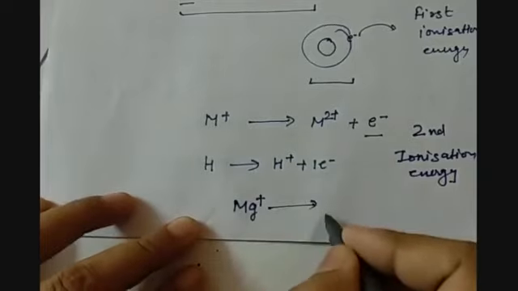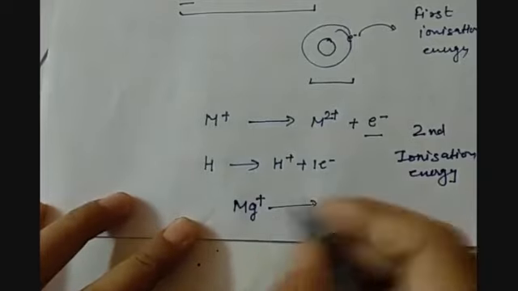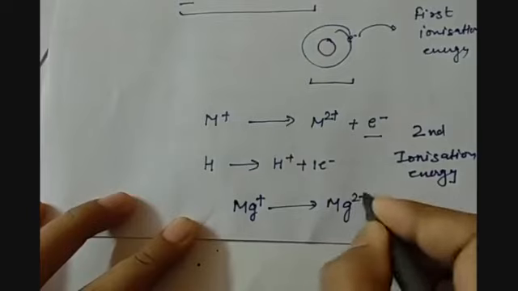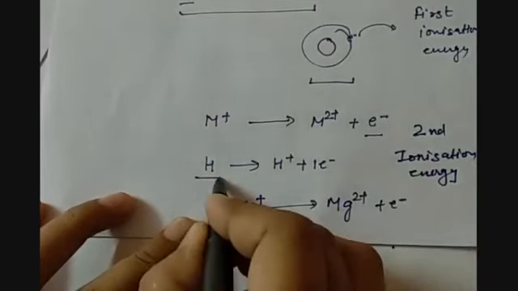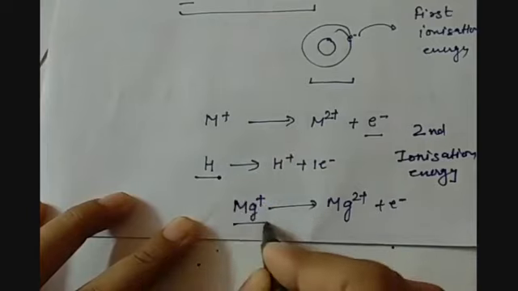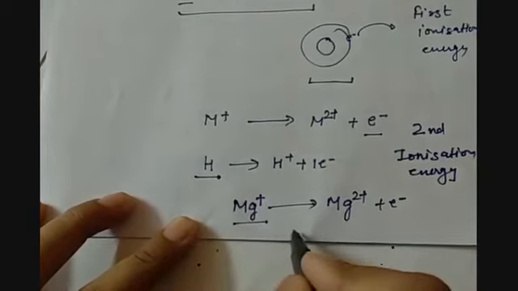Again when one electron is removed from it, it becomes Mg2 plus and one electron is out. So here from a neutral atom electrons are removed. Here from ions the electrons are removed. That is why it was said in the definition that ionization energy is the energy required to remove one electron from an atom or ion to form positive ions.